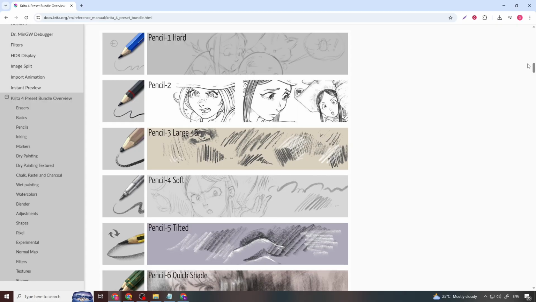Another strength of Krita is longevity and trust. Because it is open source, artists are not dependent on a single company's pricing decisions or product roadmap. Files remain accessible, tools remain available, and the community continues to improve the software over time. This makes Krita especially appealing to professionals and serious hobbyists who want a stable, future-proof painting environment that grows with their skills rather than pushing monetization or shortcuts.